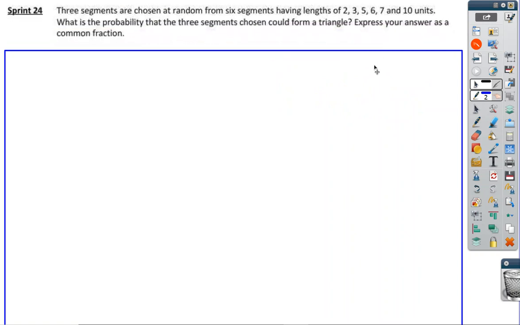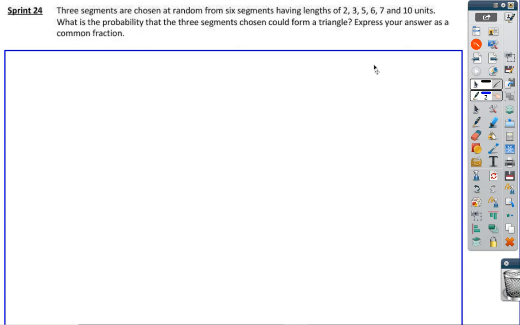3 segments are chosen at random from 6 segments having the lengths of 2, 3, 5, 6, 7, and 10. What is the probability that 3 segments chosen can form a triangle? Well, the first thing we need to realize is that to form a triangle, you have to have a situation where any 2 sides added together is longer than the 3rd side, or else you can't close the shape.